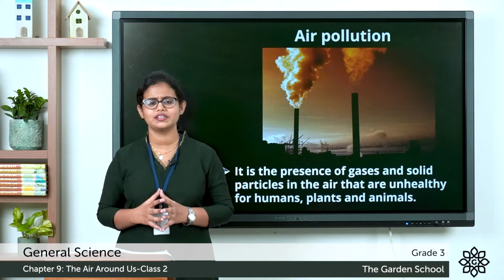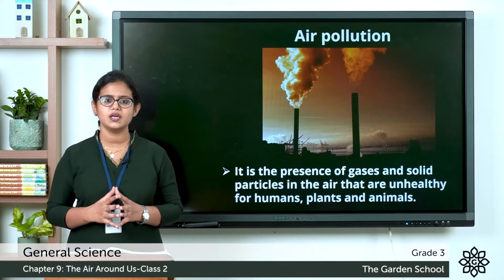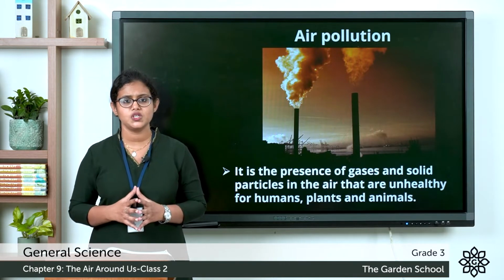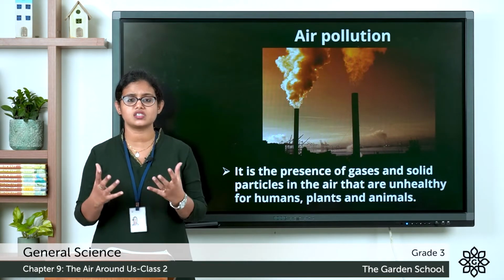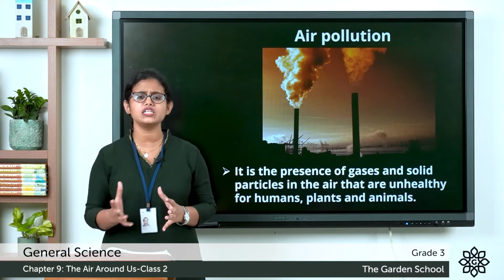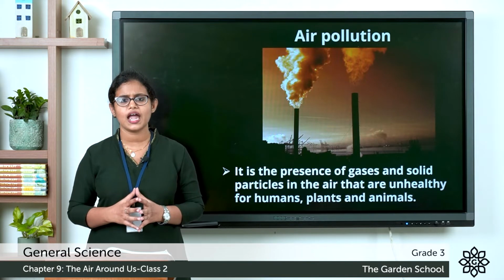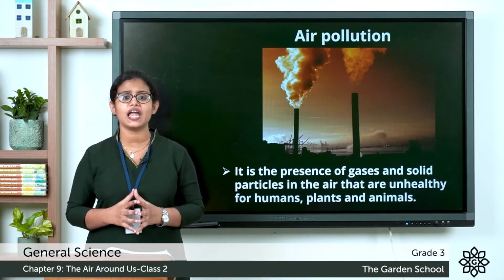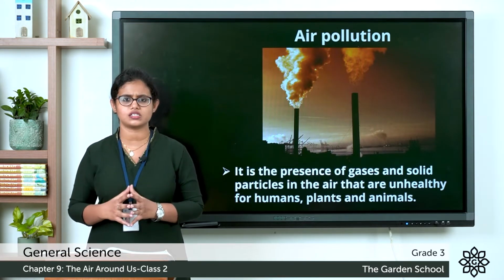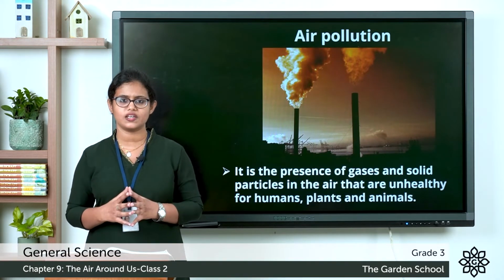Coming to the next one, about air pollution. So air pollution means it is the mixture of solid particles and gases in the air. So you might have seen gases are produced from motor vehicles and factories. So all these harmful gases enter into the air, and these gases make the air unclean and unhealthy. And these harmful gases make it very difficult for plants and animals to survive.